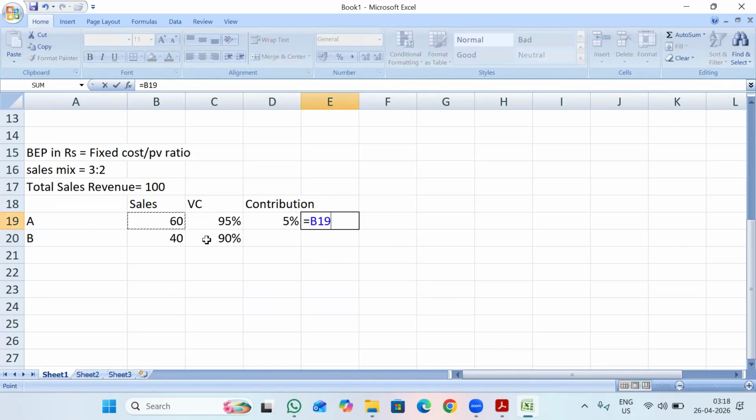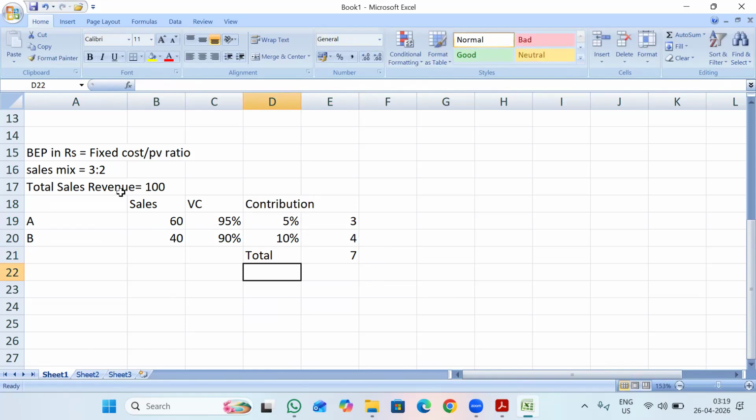So contribution amounts to 6 into 5%, so I will be getting 3 rupees as contribution. And in this case, 10%, that is 14 into 10%, 4 rupees as contribution. So total of 7 rupees as contribution for 100 rupees revenue.